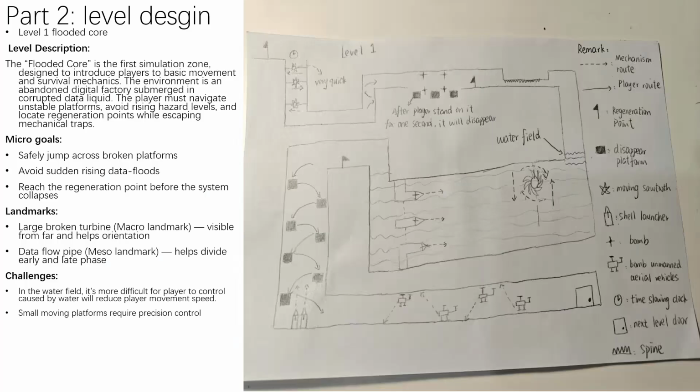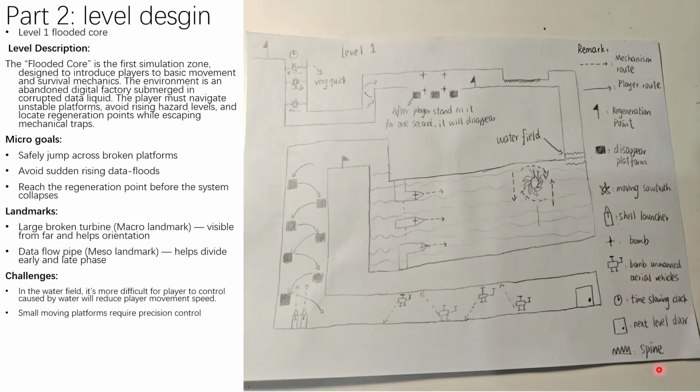So let's start part two, the level design. It's the first level. I call it the flooded core. You can see on the right of the picture there are some marks such as the generation point, disappearing platform, moving sawtooth, shell launcher, bomb, bomb-armed vehicles, time slowing clock, next level door, and the spine.